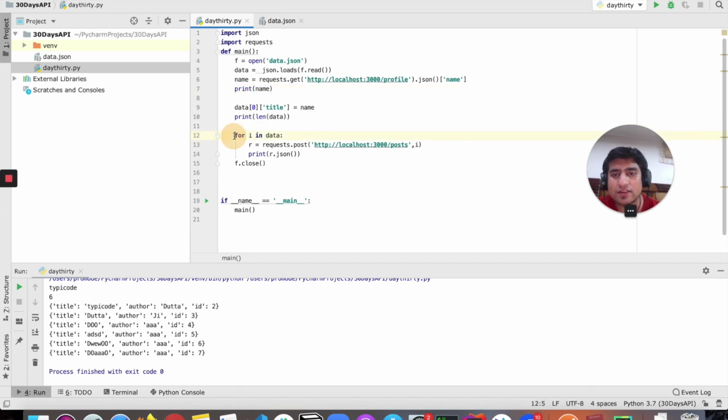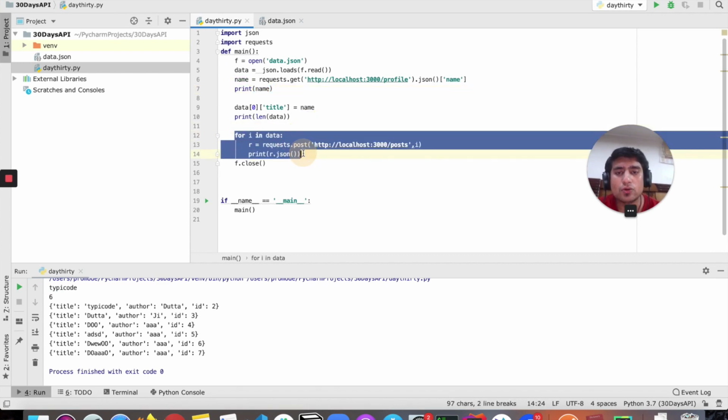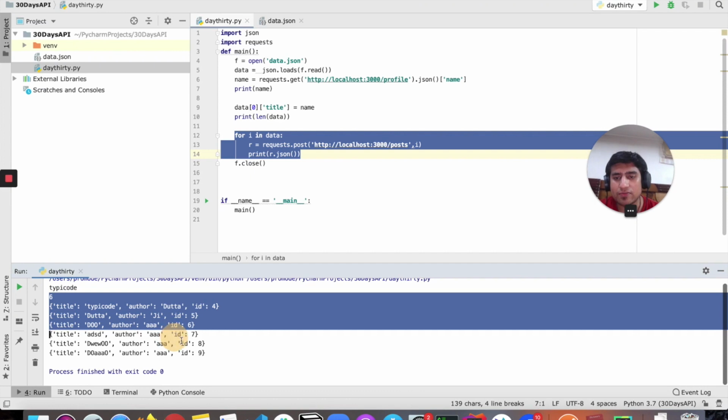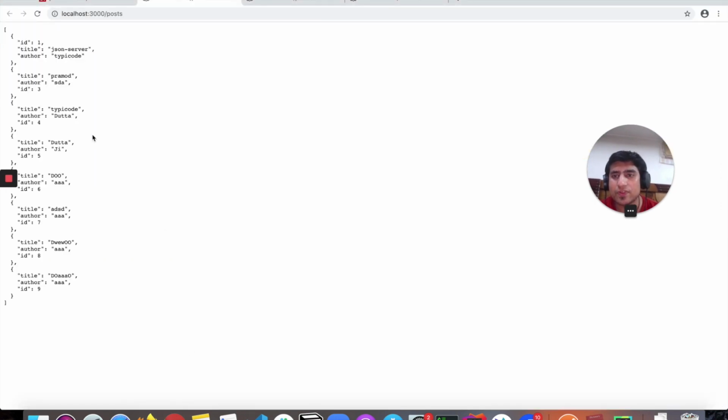After that, I've just made a for loop to do a post request. So if I run it, it will create a few of the resources as you can see here, right? And in the third one, it has changed to type code, right? So whenever you are sending a post request, you can play around with the payload.